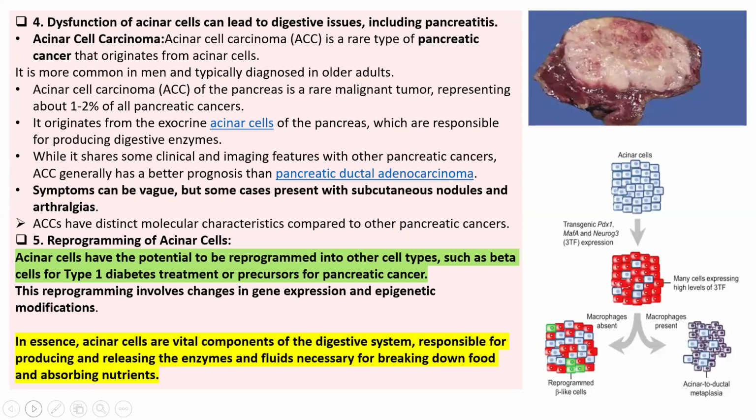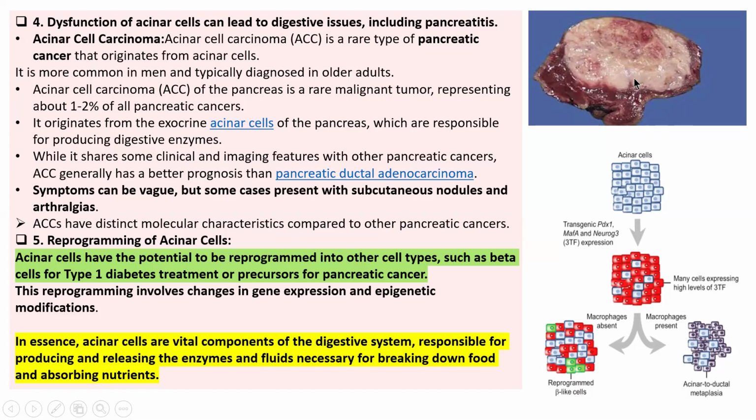So dysfunction of the acinar cell can lead to digestive issues including pancreatitis. It also causes acinar cell carcinoma, a rare type of pancreatic cancer that originates from acinar cells. The most important point you should note: this is an image of a patient suffering from acinar cell carcinoma. It is more common in men than women, and typically diagnosed in older adults.